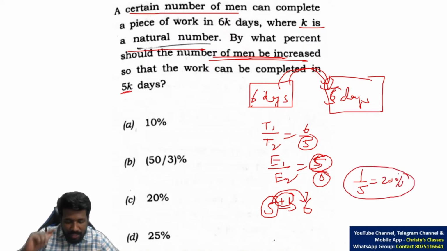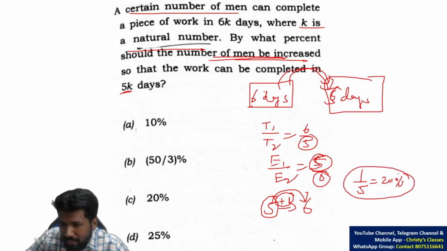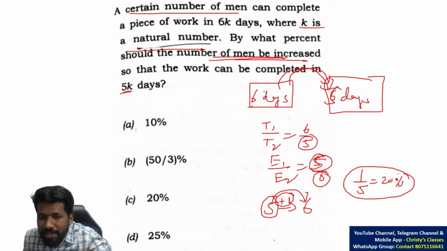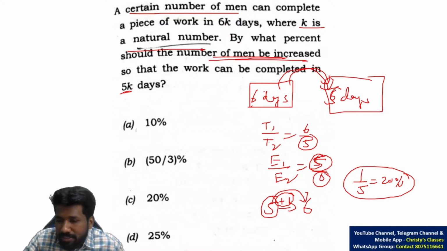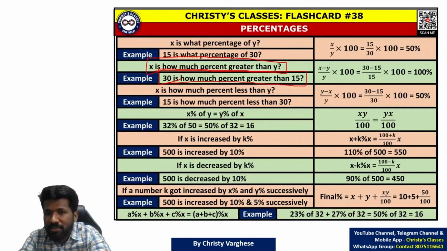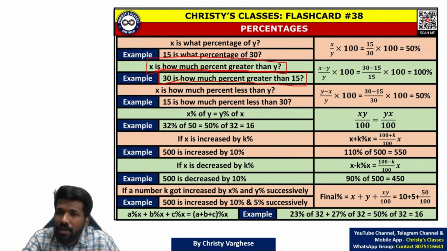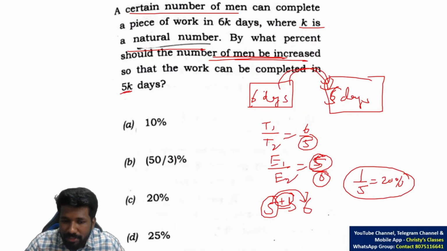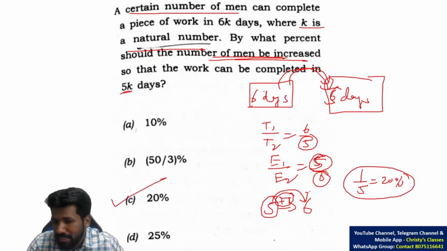Some of these things I have already told in previous lectures on these topics. Connecting to that I am telling so that you can do the question faster. So check out those particular videos in this YouTube channel itself. There you can learn how fraction and percentage can be connected and what the different situations are. All the possible situations of percentage are mainly covered in this flashcard itself. If you know that, you can do this question super fast. So 20% will be the answer.